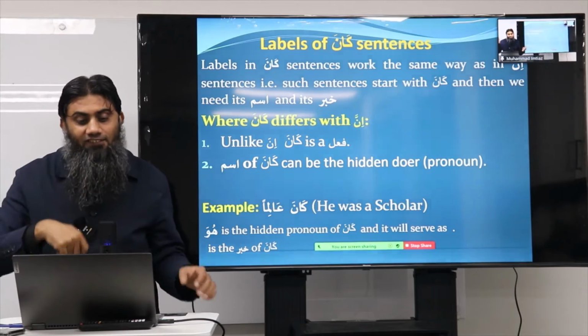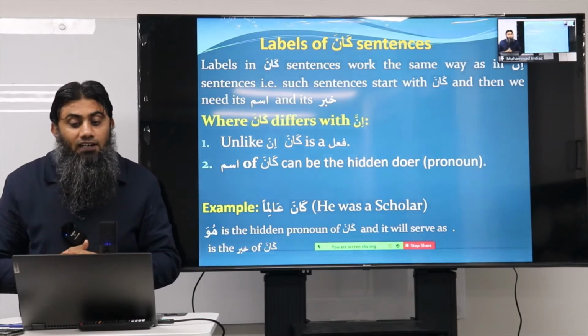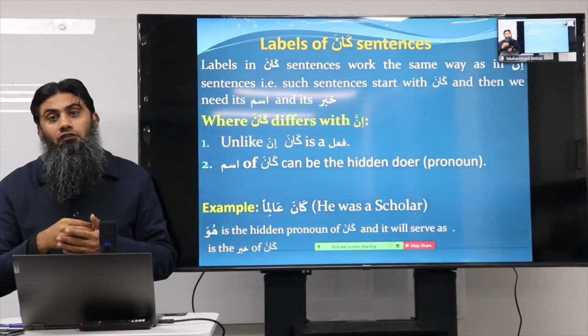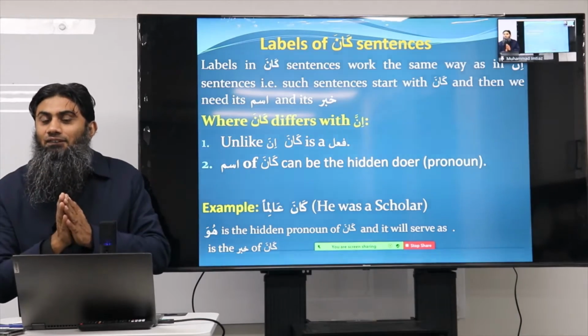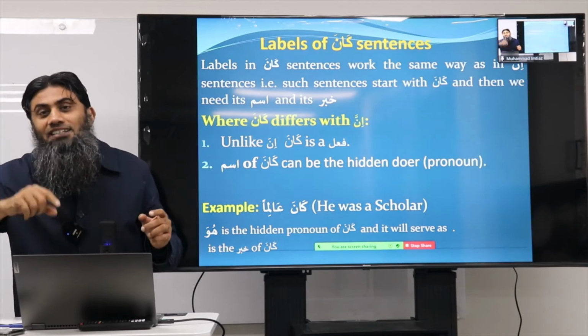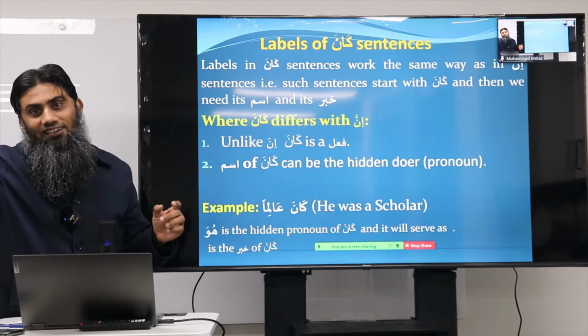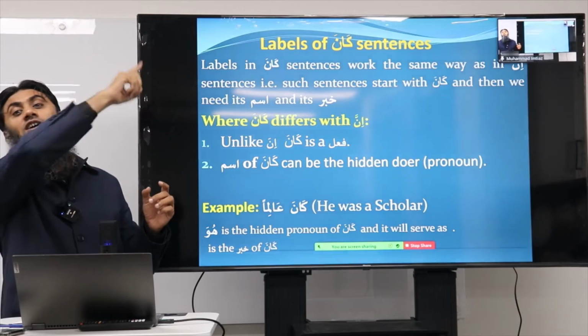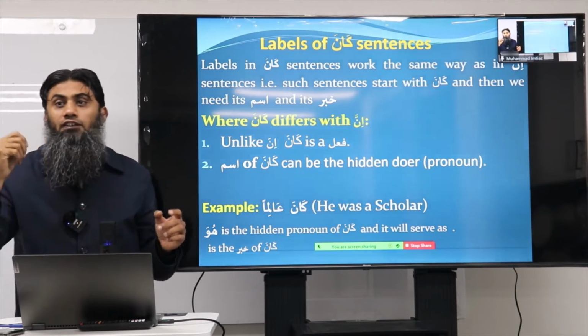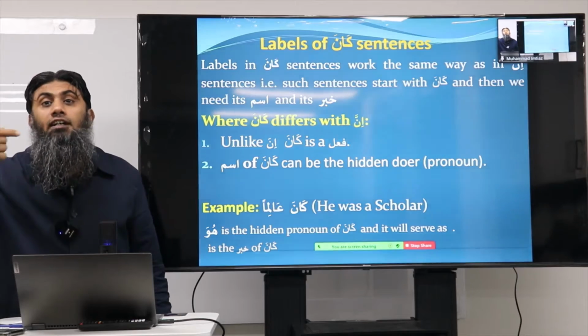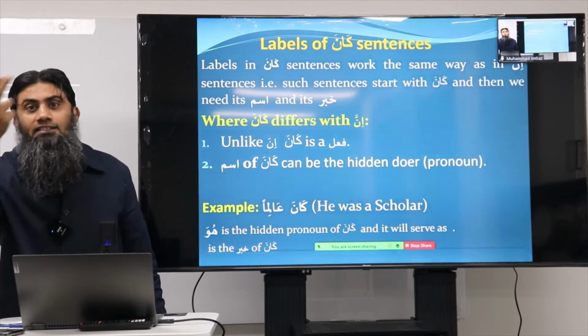One difference. The second difference is, ism of kana can be the hidden doer. As we know, every fi'l has a hidden doer, which means that ism of inna is always outside of inna. For example, inna Allaha ghafurur rahim. Allah is the ism of inna. Yes. Okay, if you say innahu ghafurur rahim, still, who is the ism of inna?